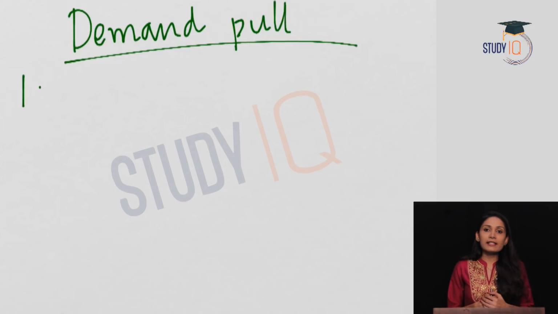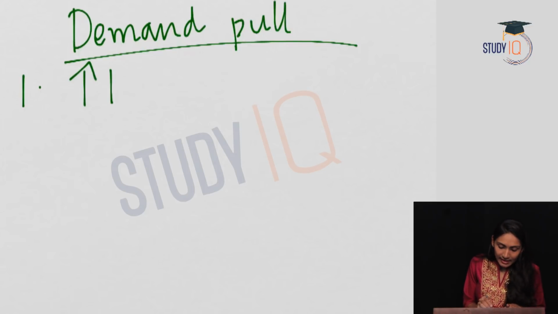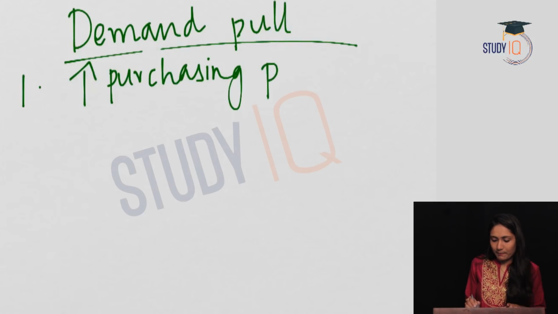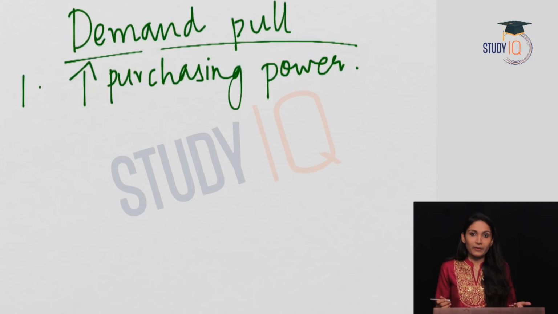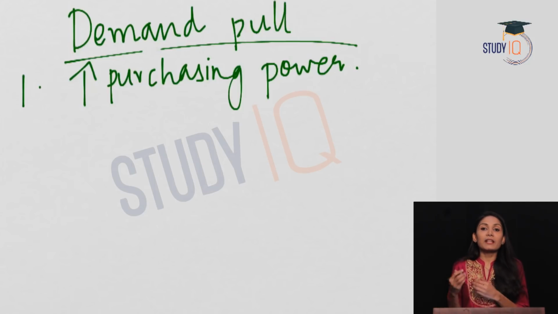Now let us see what are the causes of inflation. First, let us analyze the causes of demand pull inflation. The first reason for demand pull inflation is an increase in the purchasing power of the consumers. What does this purchasing power mean? Purchasing power means the consumers now have more money to spend. That is, the money supply in the economy has increased.